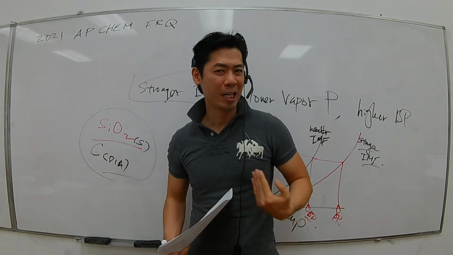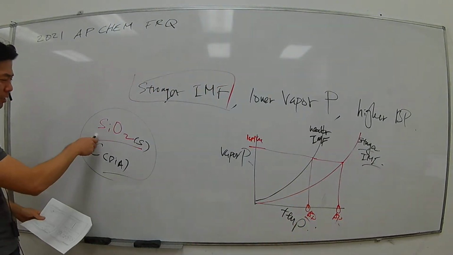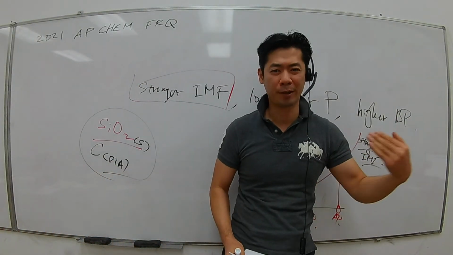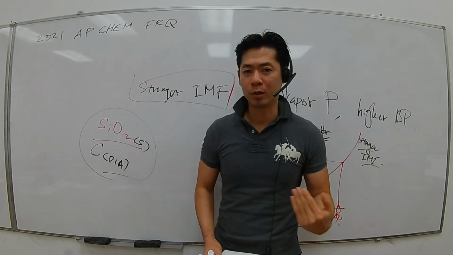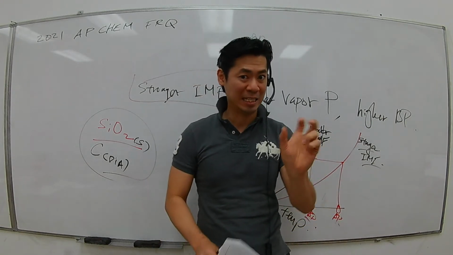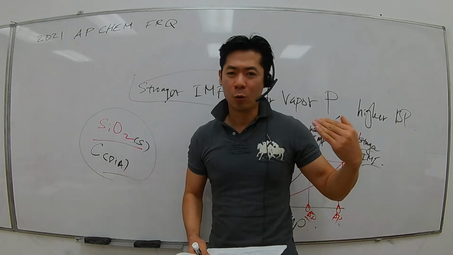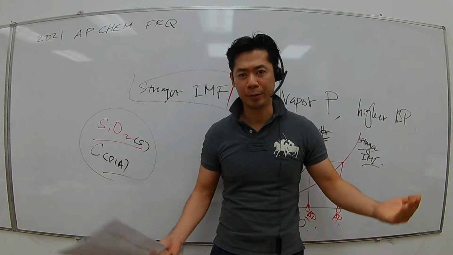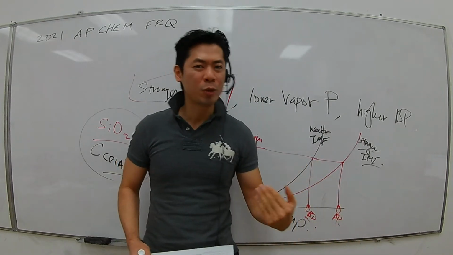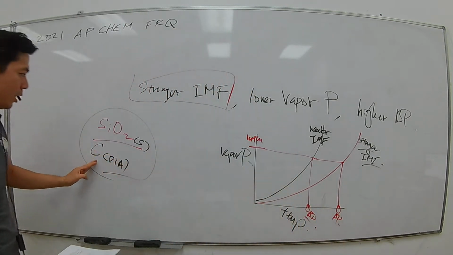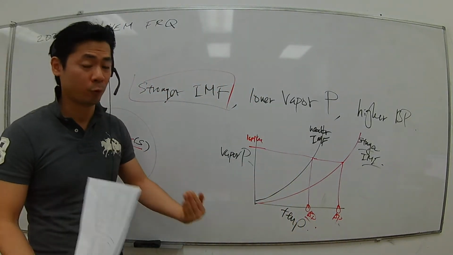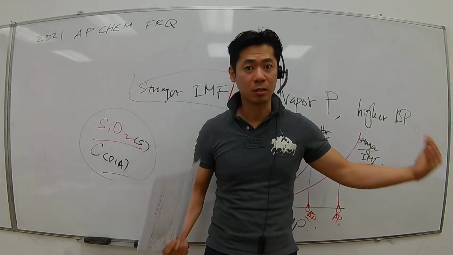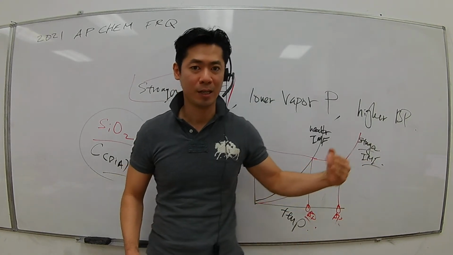So there's no IMF. IMF doesn't really apply for these because all the atoms are bonded to the other atoms with covalent bonds. As we know, a covalent bond is an intramolecular force of attraction, inside the molecule, and it is much stronger than any IMF out there. LDF and hydrogen bonding are weaker than covalent bonding. Because every atom is bonded with covalent bonds, which are a stronger force, they're less likely to turn into a gas as easily as SiH4.